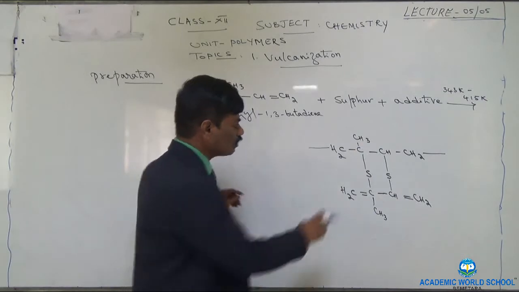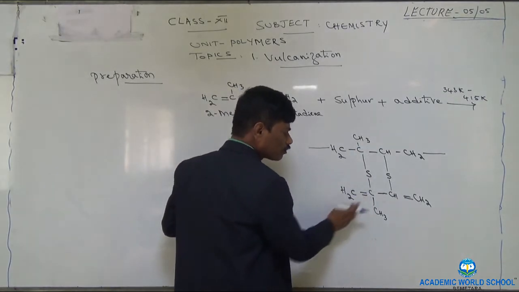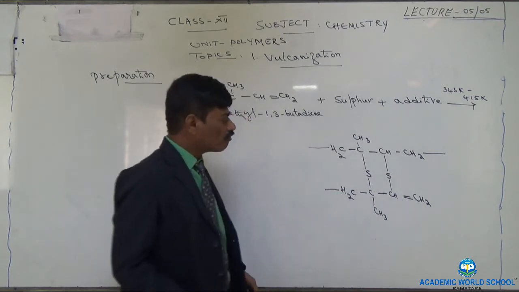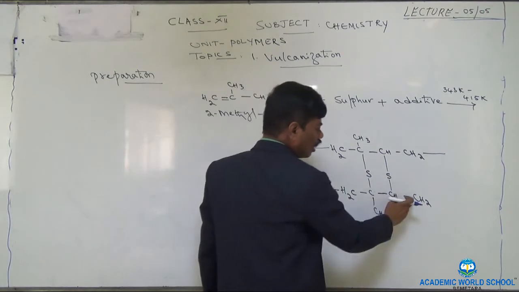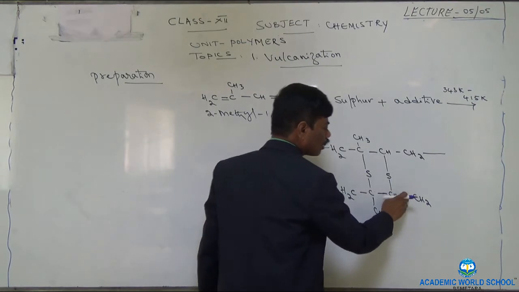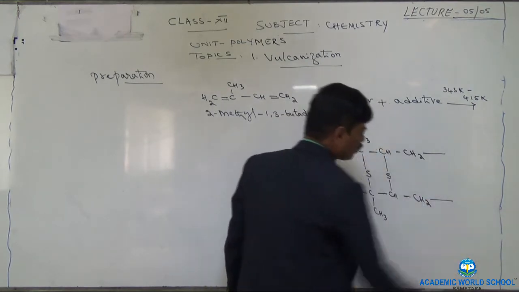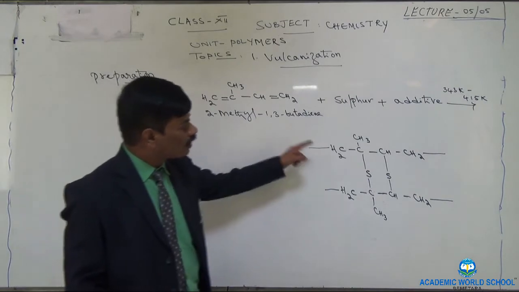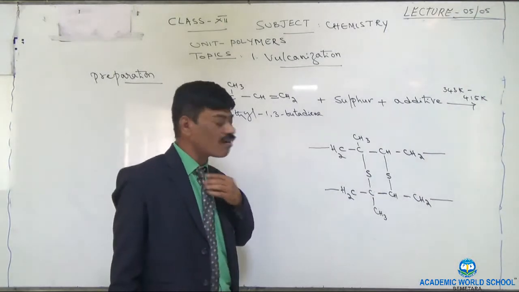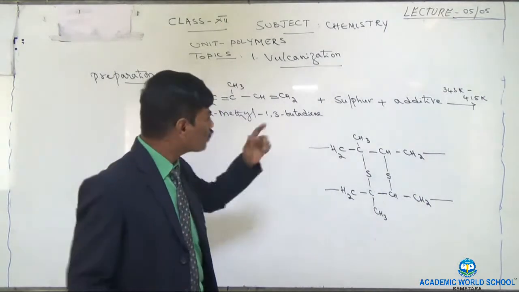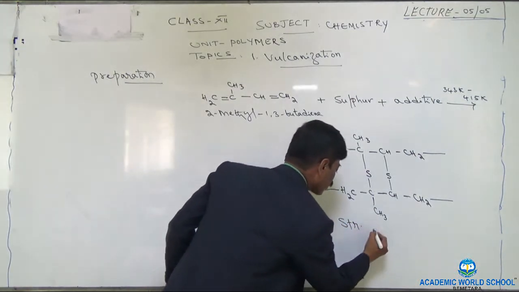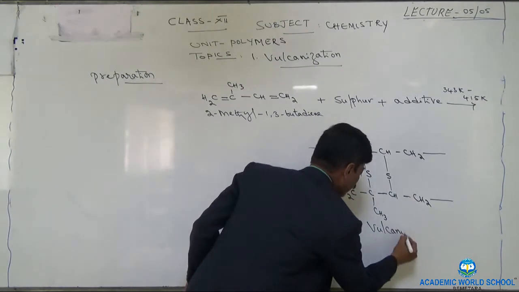In the same way in this case, the valency of this carbon is 5, so I will remove one bond and put that bond on this side. In the same way towards the right hand side, just before the methylene group we have a double bond. I will remove one bond and put that bond towards the other side. Now see the valency of any carbon atom. It is 4, so the tetravalency of the carbon atom is not damaged. Now this is called vulcanized rubber. This structure is called vulcanized rubber.